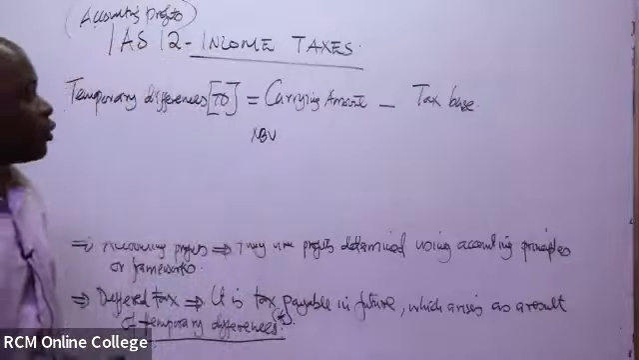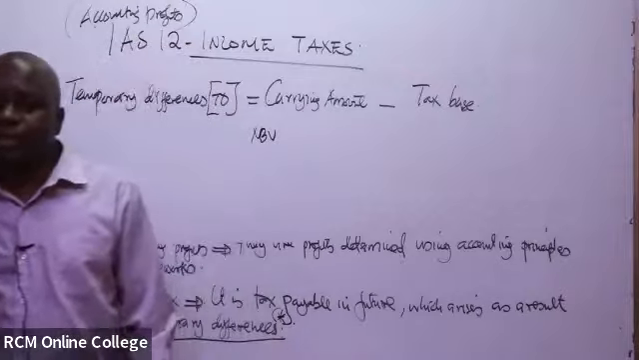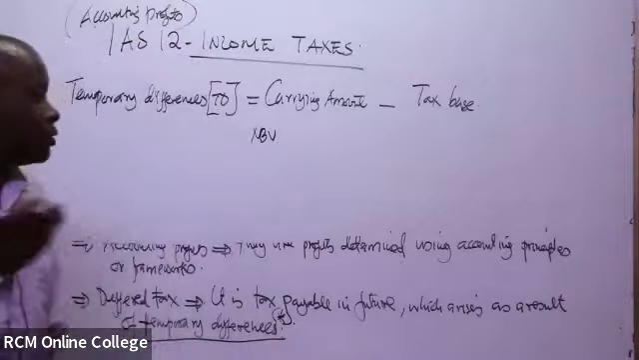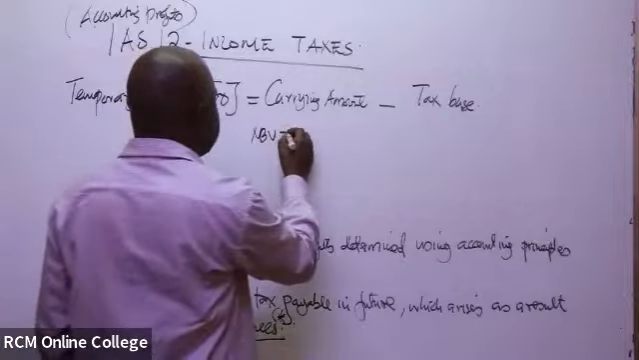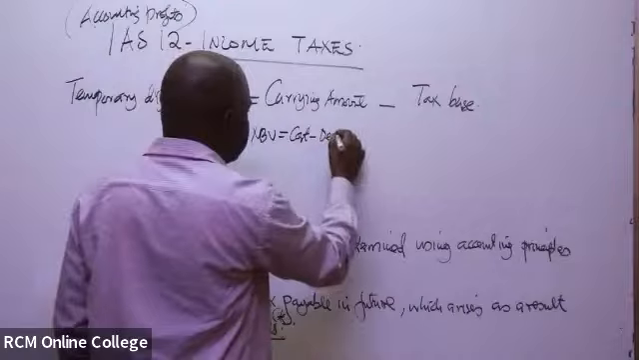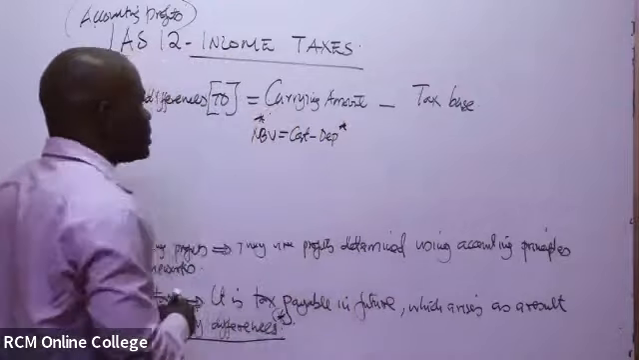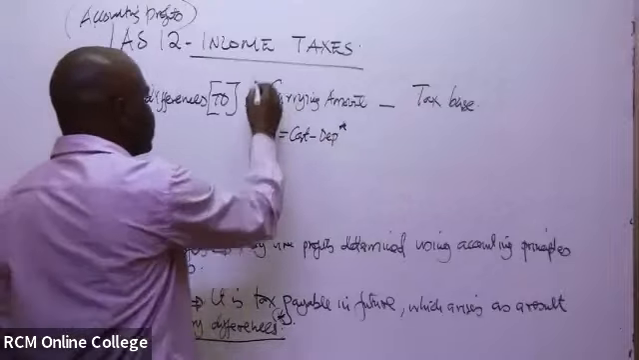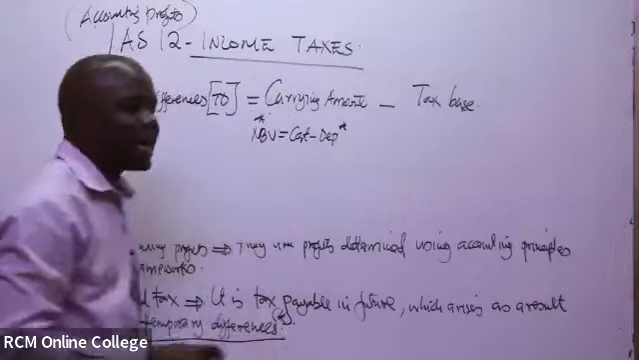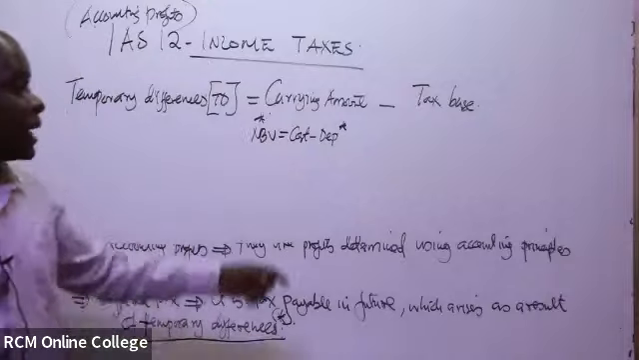When you prepare the balance sheet, you do the cost, then you minus the depreciation, then eventually you get the NBV. So it is simply NBV, which is cost minus depreciation. This carrying amount is the one that will be determined by the accountant. So that's how you normally determine the carrying amount.